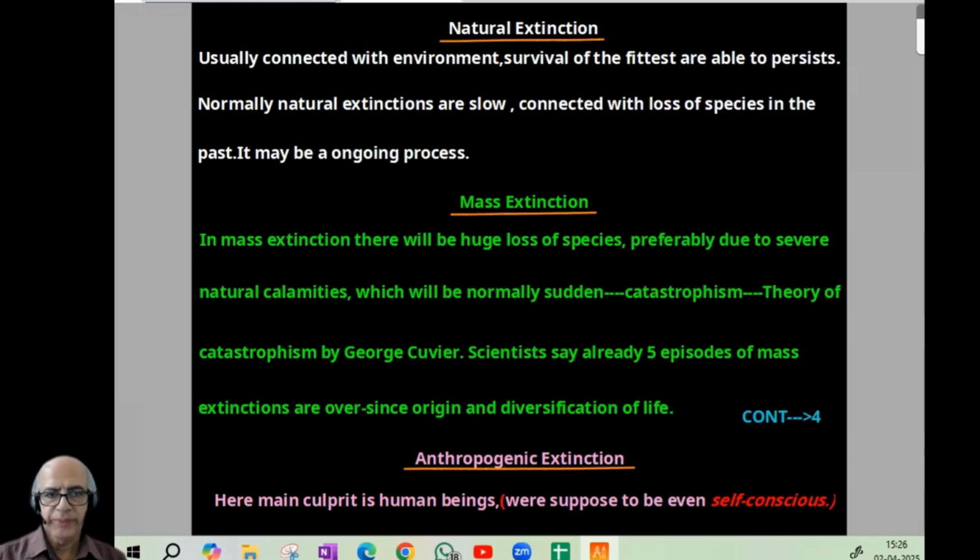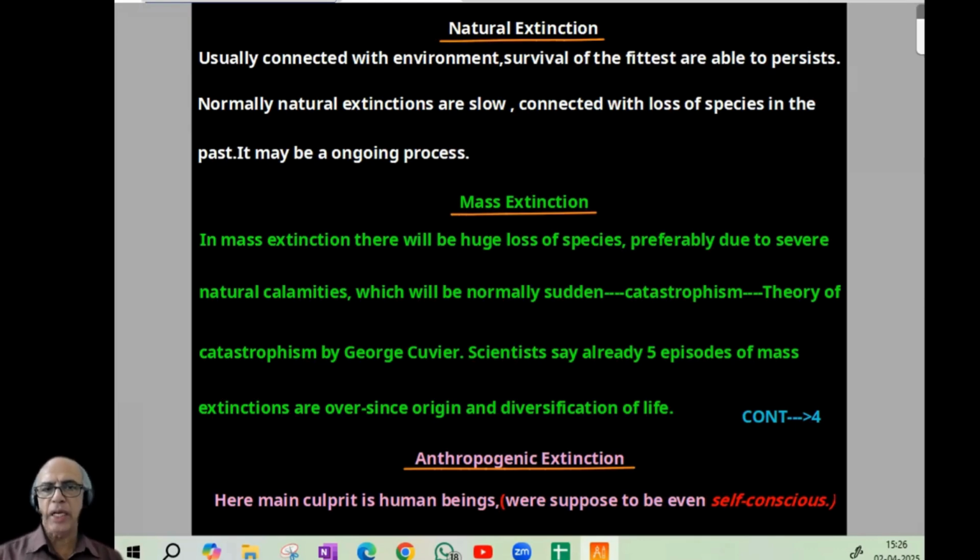Now, natural extinction is usually connected with the environment. Survival of the fittest are able to persist. That is the basis of natural selection, everything. So survival of the fittest. Normally, natural extinctions are slow, connected with the loss of species in the past. It may be an ongoing process, a continuous process. Next extinction is mass extinction.